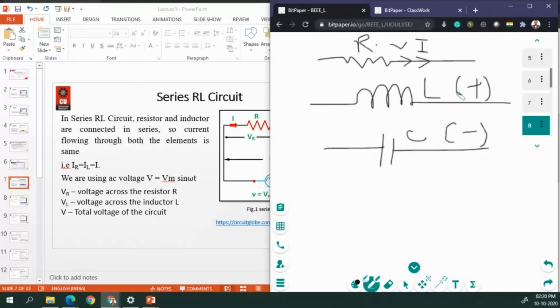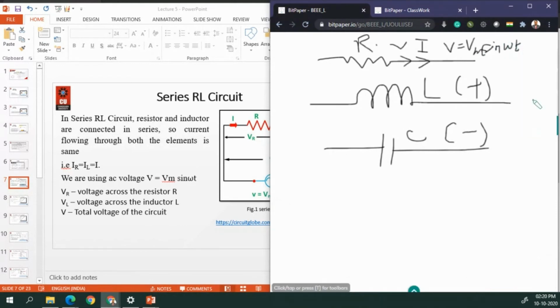Okay, so how can you represent the signal? We represent the signal as V equal to Vm sine of omega t. So how can you represent the signal in the case of L?